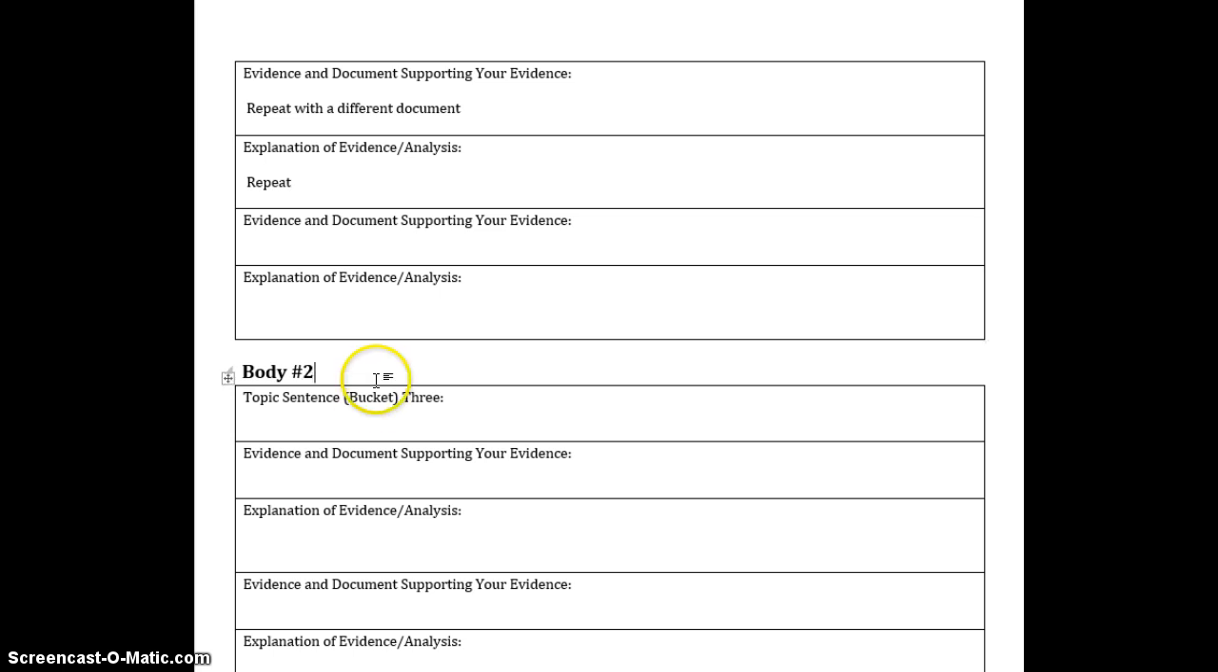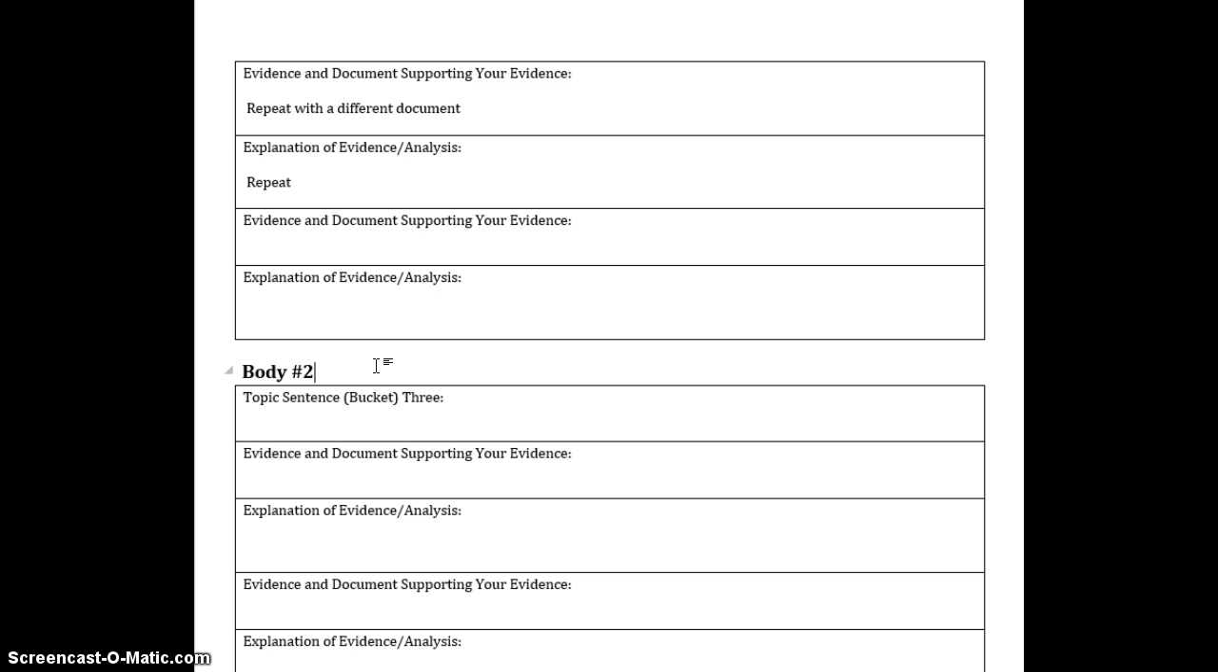You will do the same thing in the second body paragraph. You will write a topic sentence that informs us of your point of view, as well as a different category or set of reasons. So maybe body 2 would be about economic reasons. You would write a topic sentence similar to the one in body paragraph 1, and you would find a document, evidence, that would be used to support economic reasons.